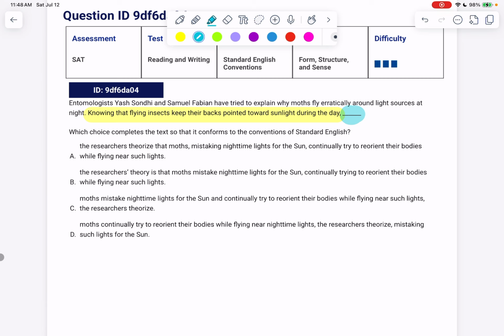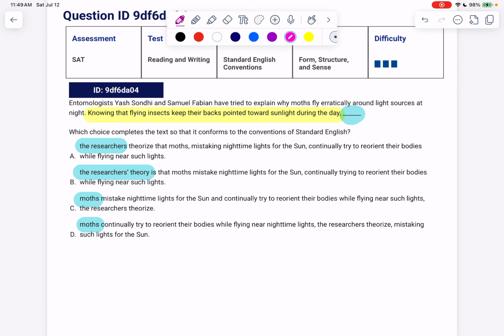So whenever you see a describey phrase followed by a comma and then underline, I want you to ask yourself, who is that describing? What's knowing that flying insects keep their backs pointed towards the sunlight during the day? Well, looking at just the first words of each of the answer choices, whoever that's talking about has to come right next. Could it be the researchers that know that flying insects keep their backs pointed towards sunlight during the day?